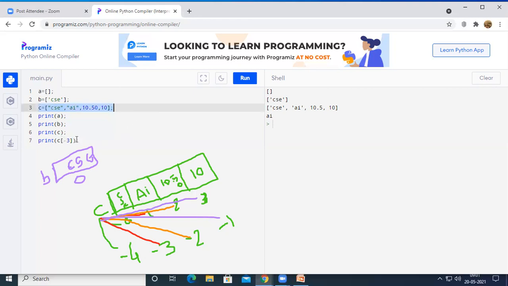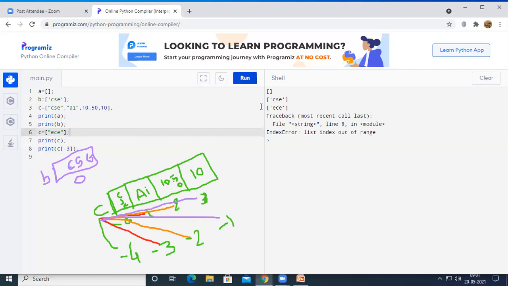So what will happen in case I want to give one more element to the list? For example, I have given ECE, right? Let us assume I have given this ECE before printing this one. So now let us see what will happen.